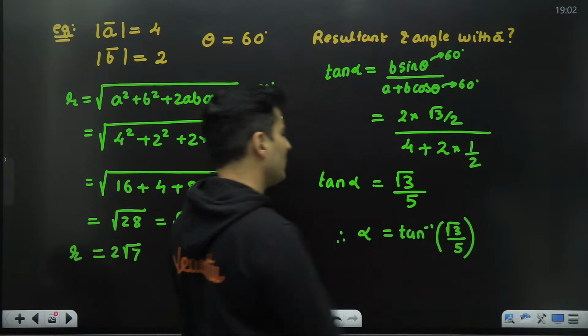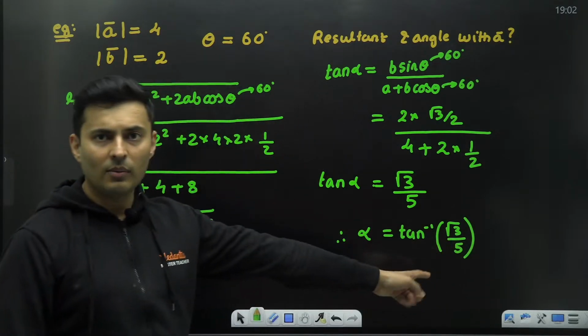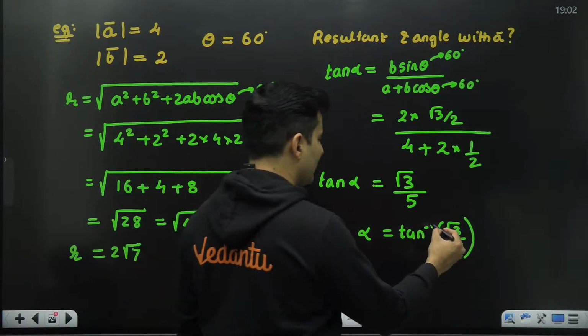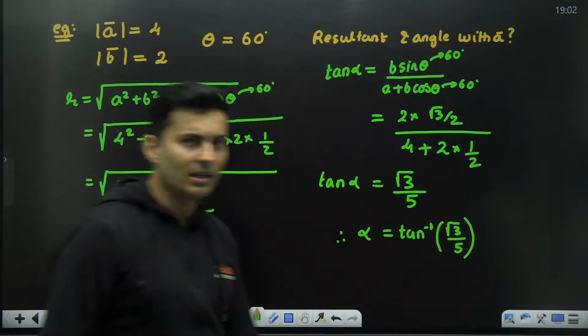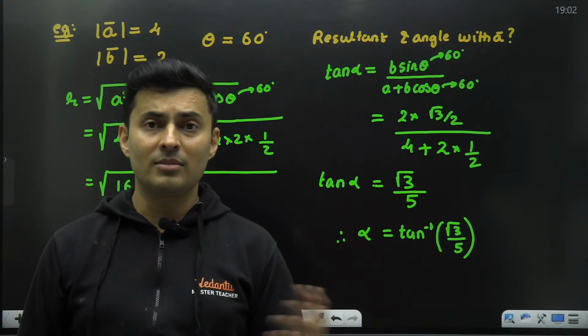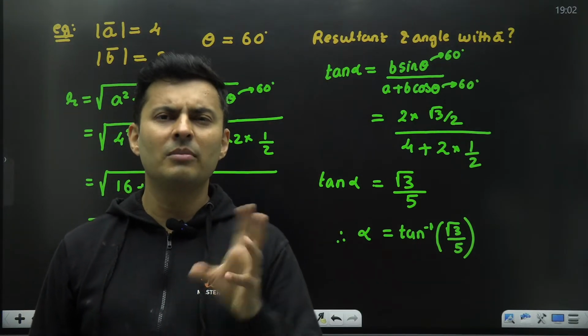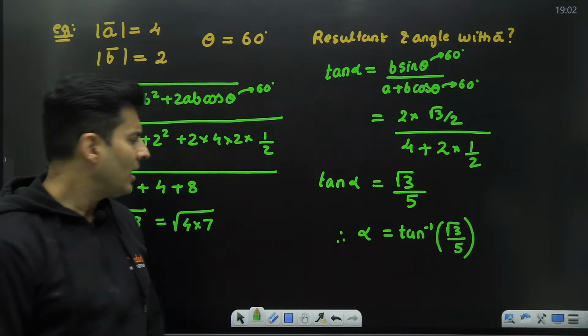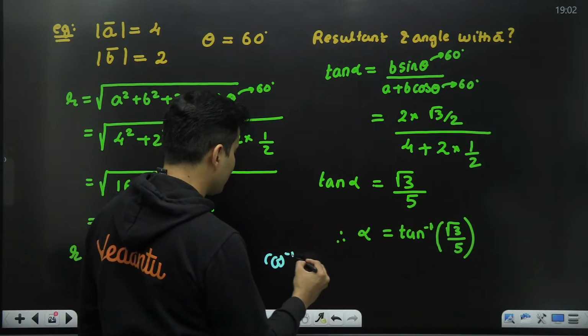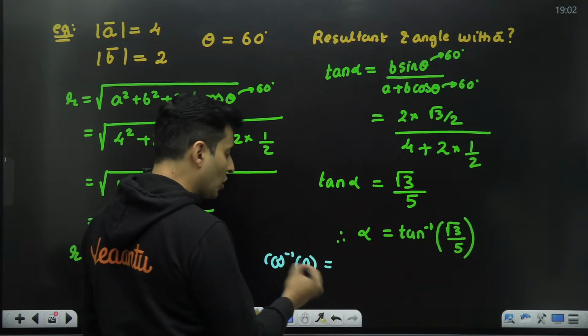So the options will also be in tan inverse. You are not required to remember or find out this particular angle. Just leave it as tan inverse. When it is tan inverse or sine inverse, it means whose tan is root 3 by 5, or whose sine is this much, or whose cos is this much. That is the meaning of this inverse function. For example, if I ask you what is cos inverse 0, that means whose cos is 0.